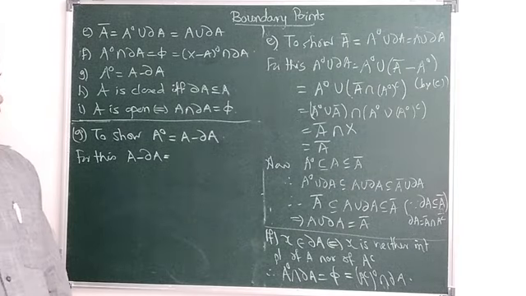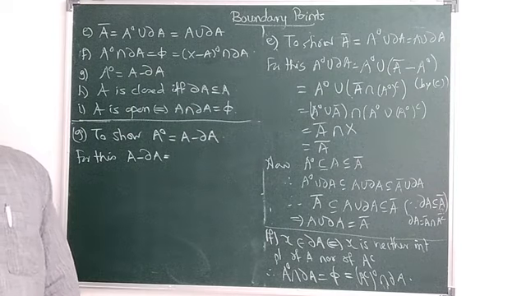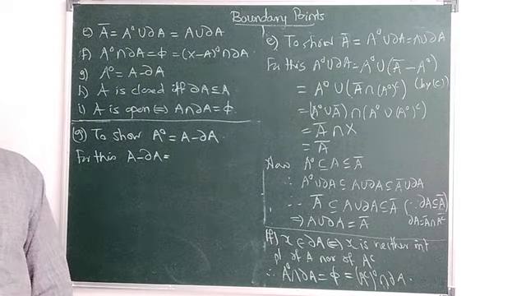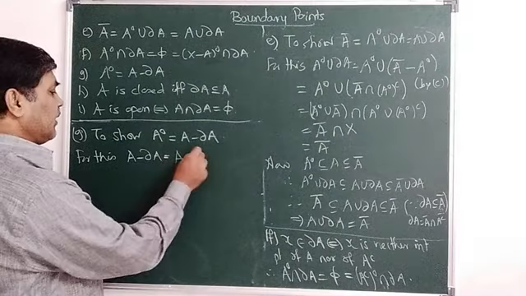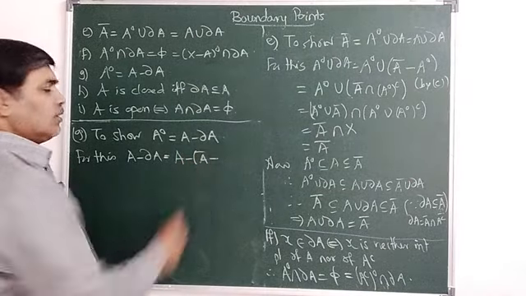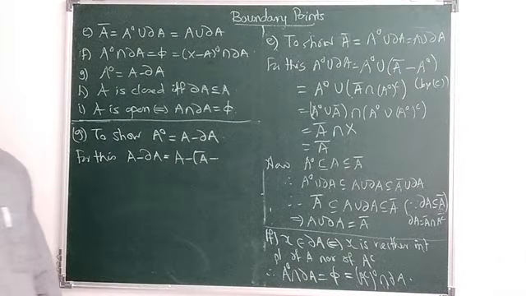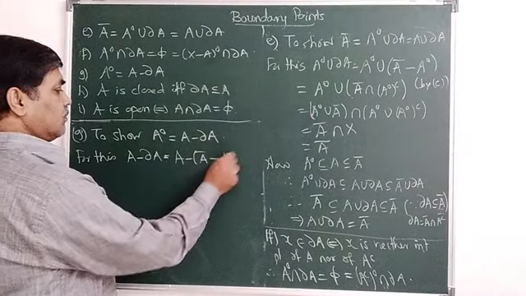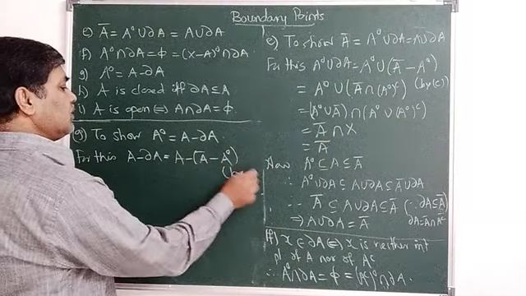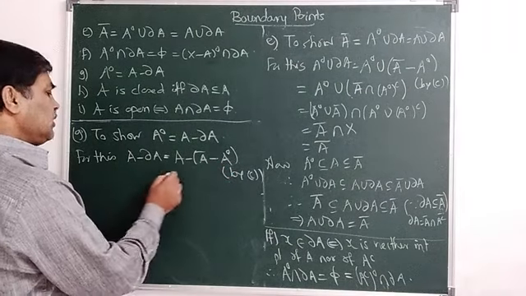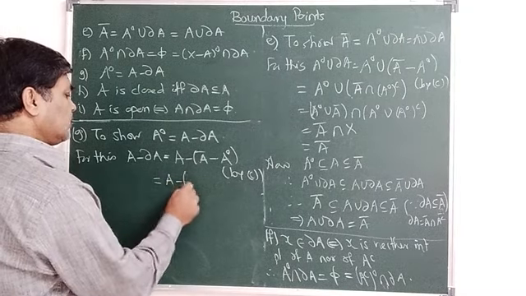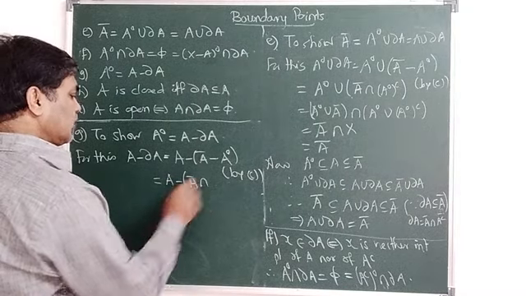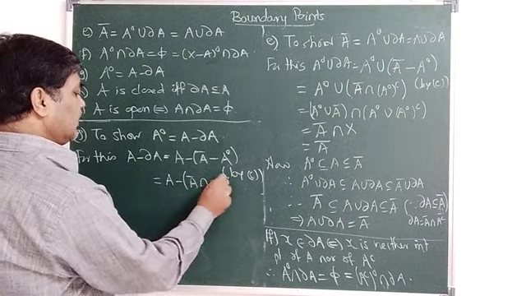So we have proved ∂A is equal to A closure minus A interior. So I can write this as A minus (A closure minus A interior). This is by C. Just by using definition also we can prove it. This is equal to A minus (A closure intersection A interior its complement).